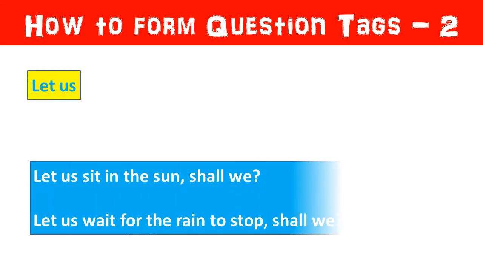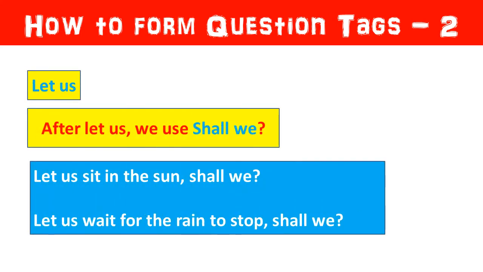Now, let us understand how to form question tags when we have let's in a sentence. The first sentence is, let us sit in the sun. So, with let's, we always use shall we. The second sentence is, let us wait for the rain to stop. So, again, we will use shall we.